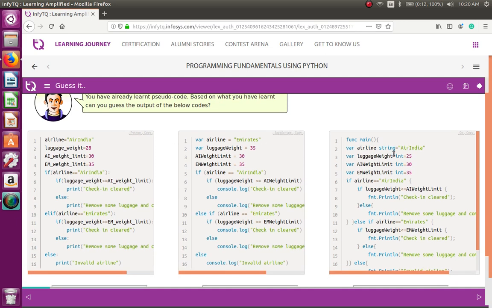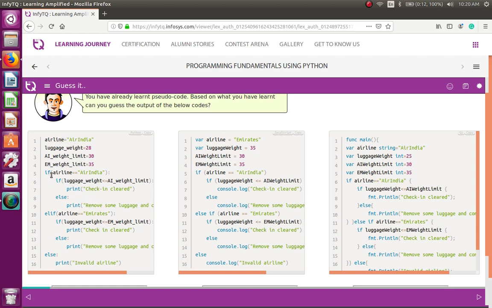So 3 different codes given here, right? And let's look at the code 1. So they have airline is equal to Air India, it's an assignment, and luggage weight 28. Air India weight limit is 30. Emirates weight limit is 35. So let's look at the airline value is Air India.